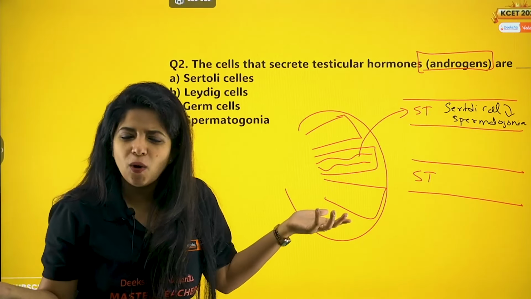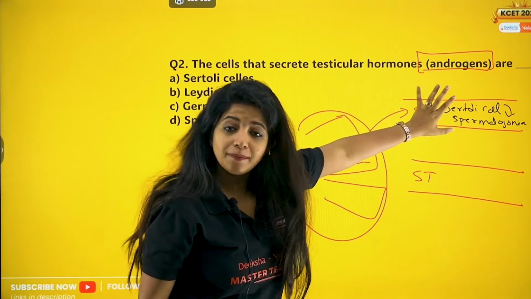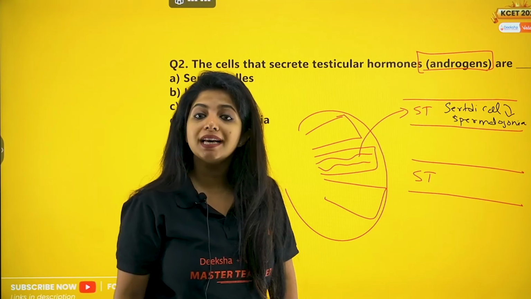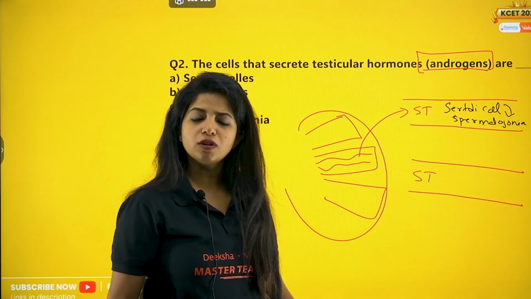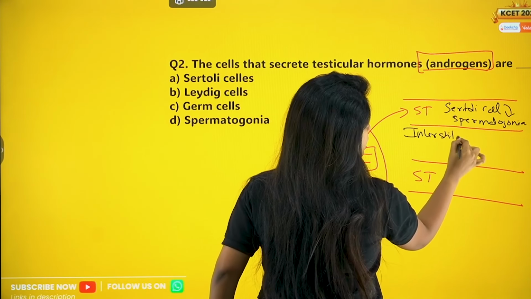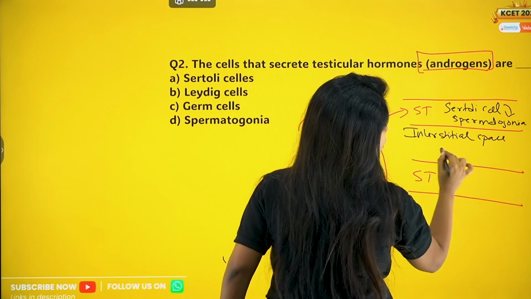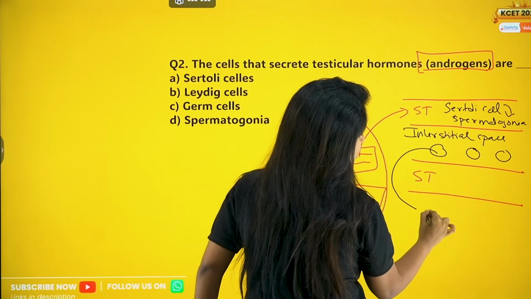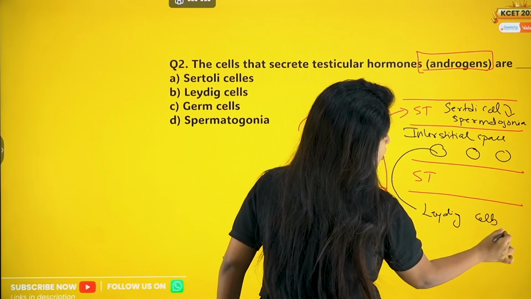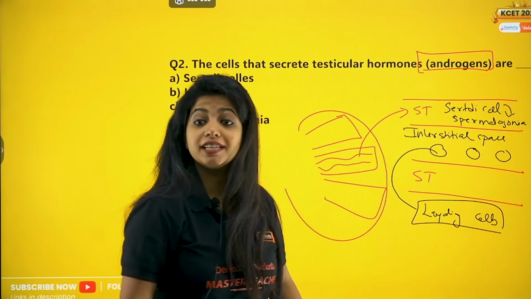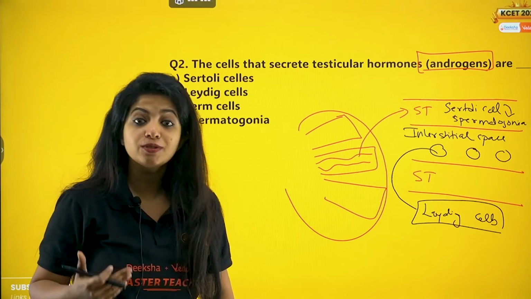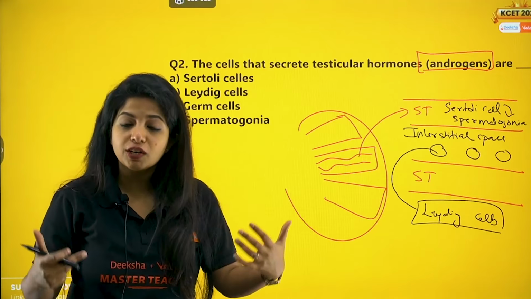Now, why is ma'am telling me all this? So basically, listen. This is happening within the seminiferous tubules. Now, in between this, you see a space. You call the space the interstitial space. And over here you have some cells, and you call these cells Leydig cells, or you also call them interstitial cells. They are the ones that release testicular hormones, which give the male their secondary sexual characters.